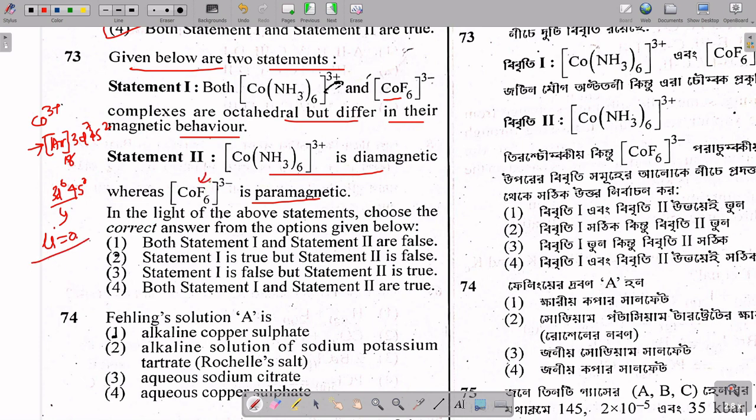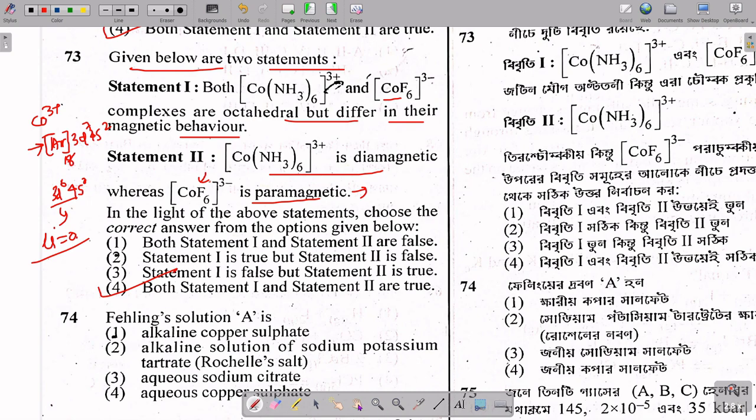But in the second compound, there are also 6 electrons, but they are unpaired. So this is paramagnetic in nature, because fluorine is a weak field ligand, giving a high spin compound. So statements 1 and 2 are both true.